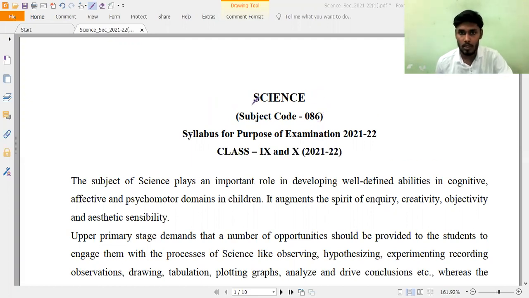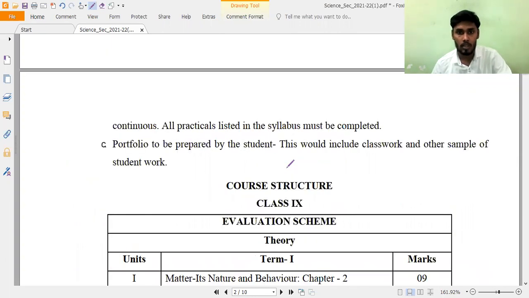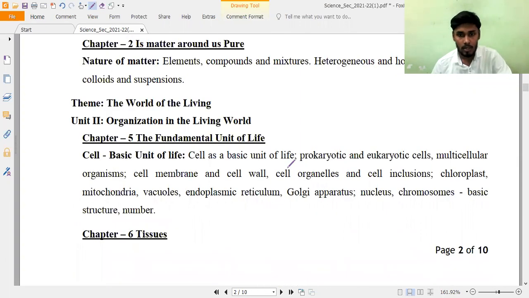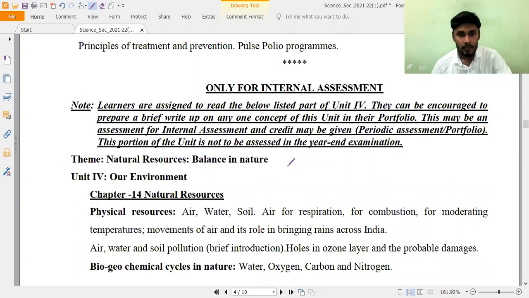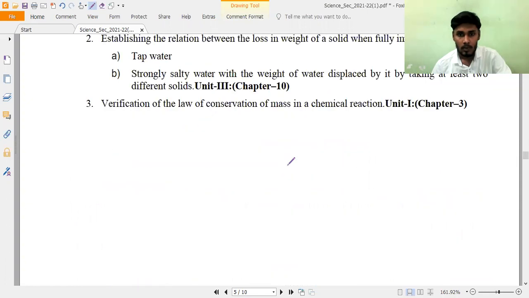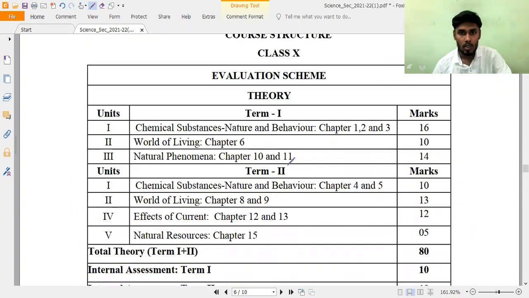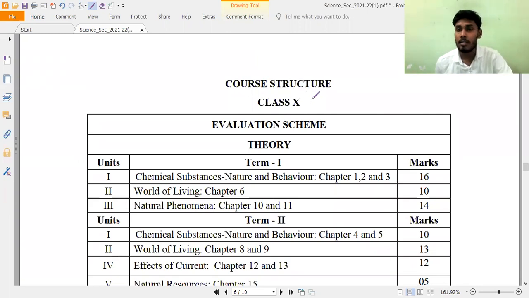So here, if you observe, this is what was released by CBSE today: the syllabus for the purpose of examination 2021 and 2022. This is for both class 9th and 10th. As we know, we will discuss 10th alone; I will make the 9th class one for you in another video. Coming to class 10th, if you observe here, the total course structure of class 10th and the evaluation scheme, everything has been kept here for theory as well as internal assessments.